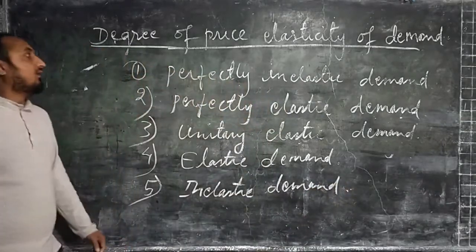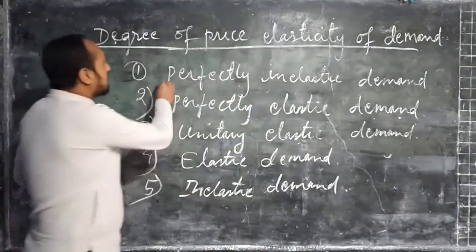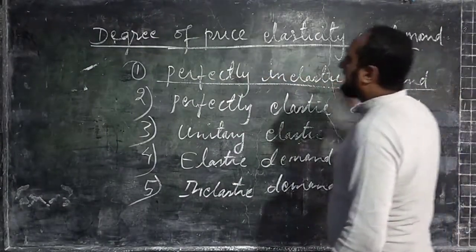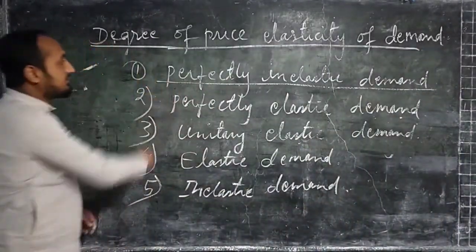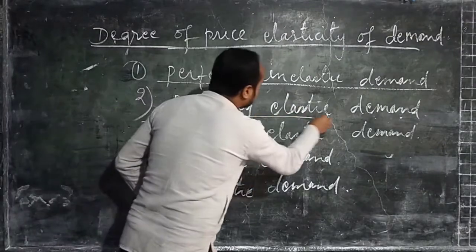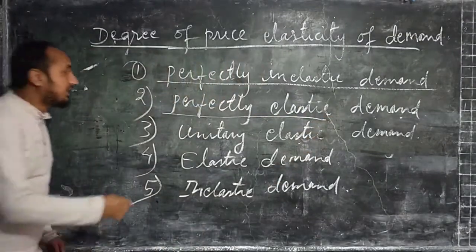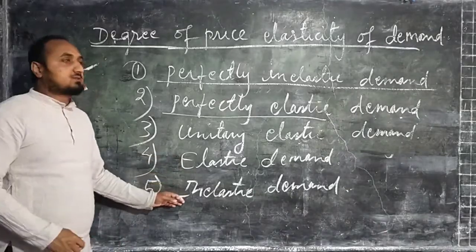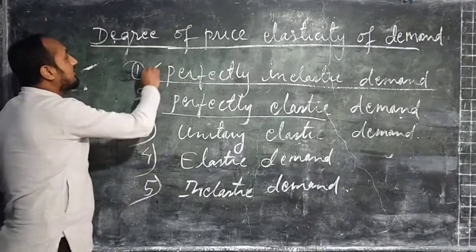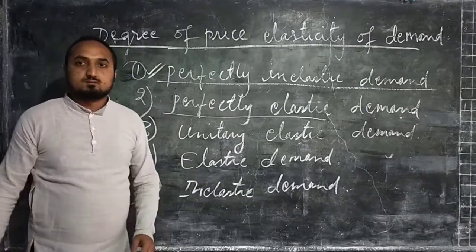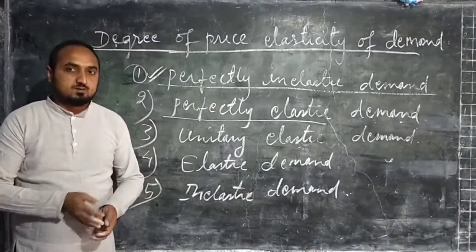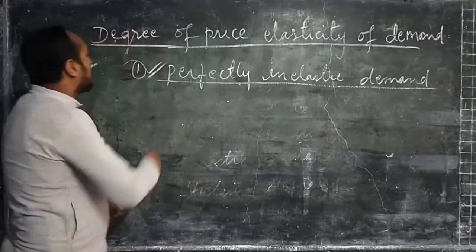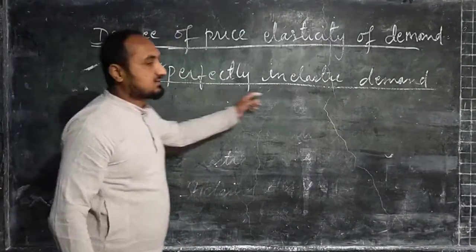Now we are going to discuss the different types of price elasticity of demand. That is, what is perfectly elastic demand, what do you mean by unitary elastic demand, what do you mean by elastic demand and inelastic demand. So we will go one by one. Okay, now we are going to explain what is perfectly inelastic demand.